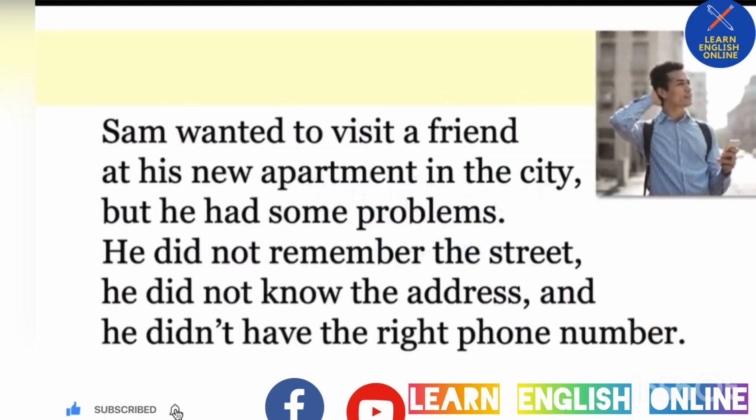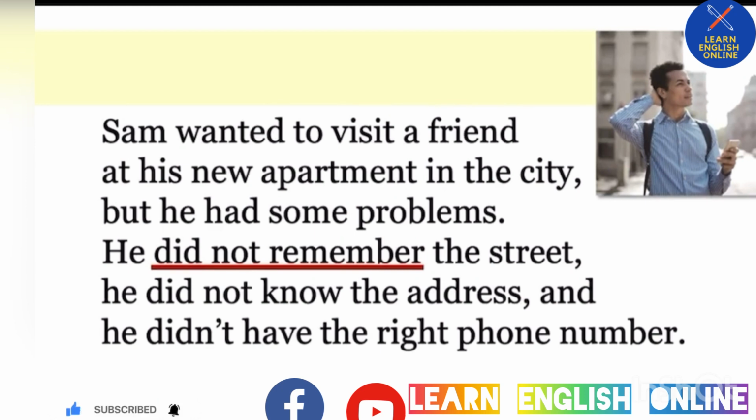Sam wanted to visit a friend at his new apartment in the city, but he had some problems. He did not remember the street, he did not know the address, and he didn't have the right phone number. Do you see the negative forms? You probably see not. He did not remember.